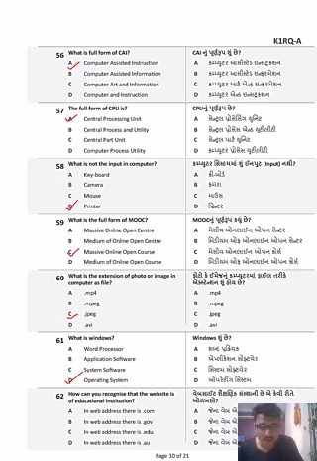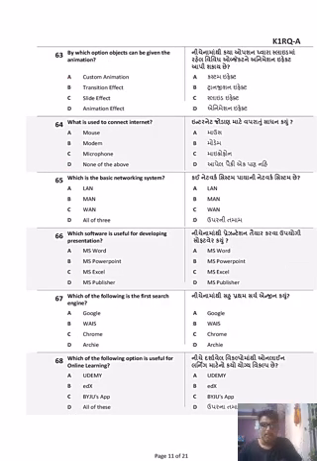How can you recognize the website is an educational institution? So जब भी आप देखिए .com मतलब हमारा commercial है, .gov मतलब हमारा government organization है, .au मतलब हमारा Australian, okay? ऑस्ट्रेलियन वेबसाइट है. .in अगर है तो मतलब इंडियन वेबसाइट है. तो .edu means it is belonging to an educational institution. By which option objects can be given the animation? Okay, animation कहाँ से आता है? Animation effect से आता है.